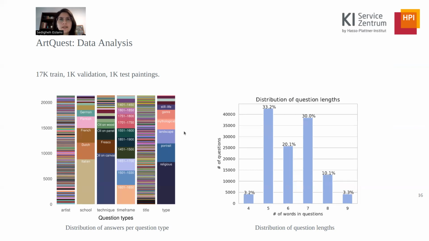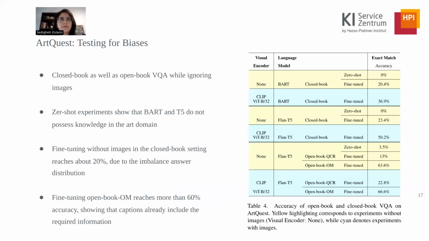On the left side, you see the answer distribution for each question type, which also shows the majority answers for each question type. As can be seen, the answer distribution still makes it hard to obtain a very high accuracy when merely relying on priors. On the right side, we also provide the distribution of question length and observe that the majority of questions in ArtQuest include 5 to 7 words.